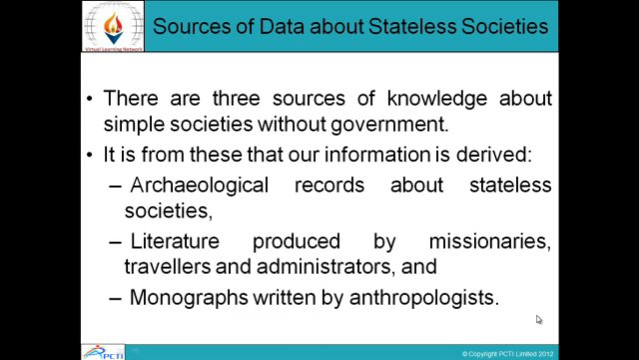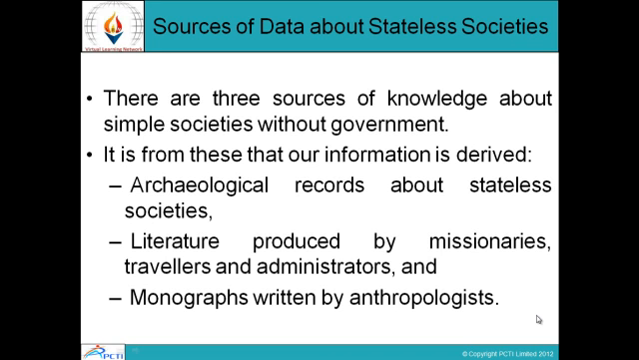Sources of data about stateless societies. There are three sources of knowledge about simple societies without government. It is from these that our information is derived. Archaeological records about stateless societies. So basically, archaeological records about how the stateless society was in the past, about human behavior, how they were constructed, and how public order and social control was maintained.